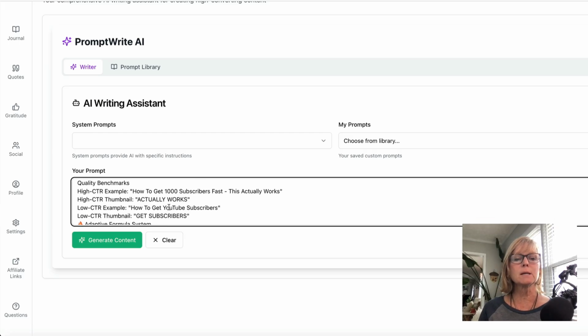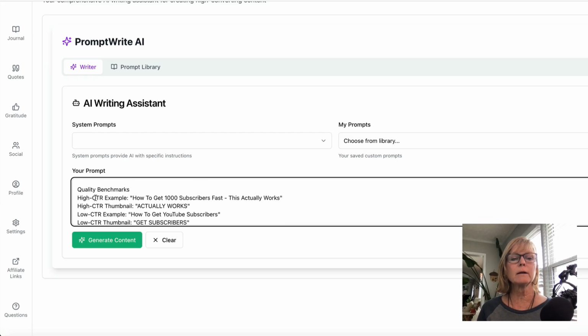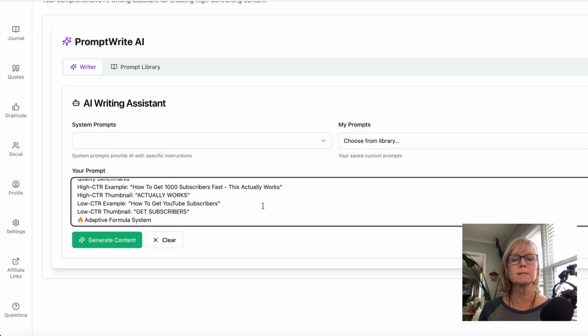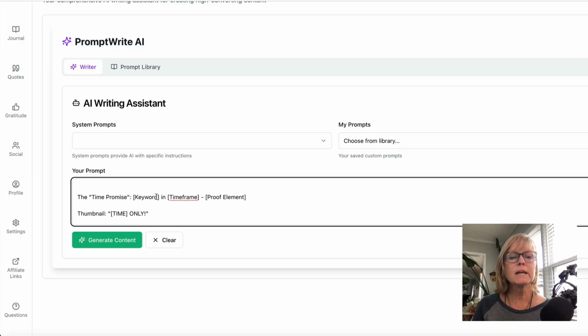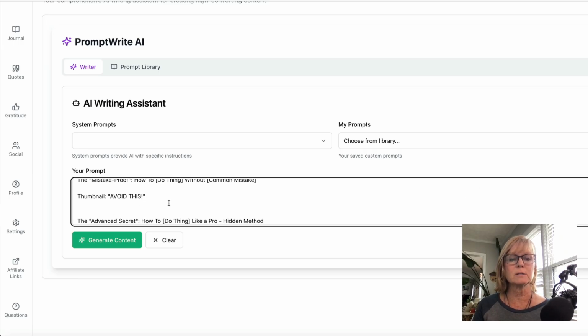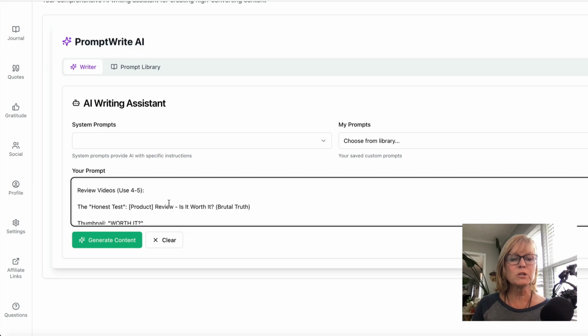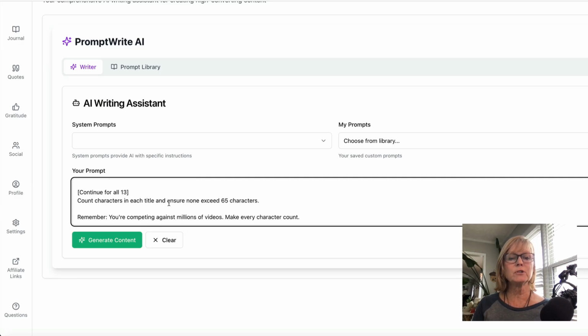And then it's giving it some benchmarks, like high click-through rate example, how to get 1,000 subscribers fast. This actually works. It's telling it, like, here's some examples of the kind of thing I'm going for. This is examples of some things that I know already work. So it's giving it all of these instructions, okay? So you don't have to do any of this. There's so much stuff in here that's already programmed in, and you don't have to do any of it.